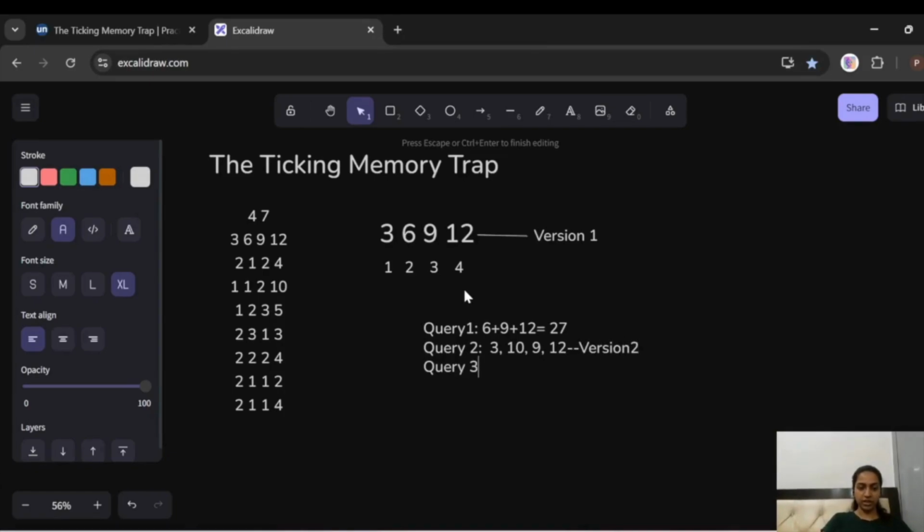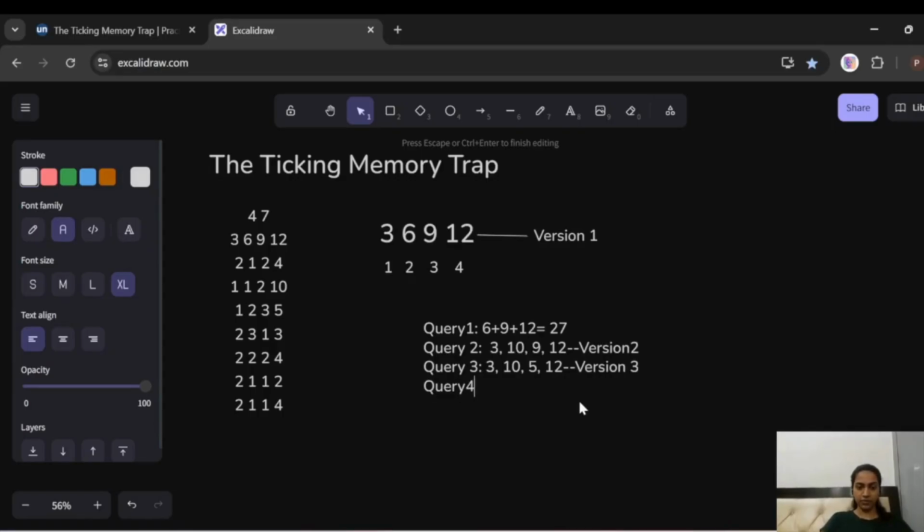Now what does query 3 tell us to do? Query 3 says that we have to update again. Now update where? In version 2 this time. And we have to change index 3 to 5. So we have to change 9 to 5. So this is now going to look like this, and this will be version 3.